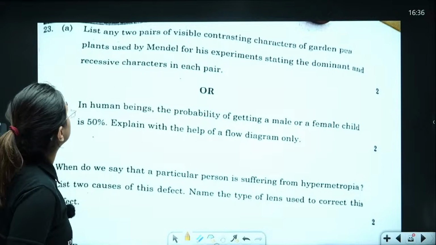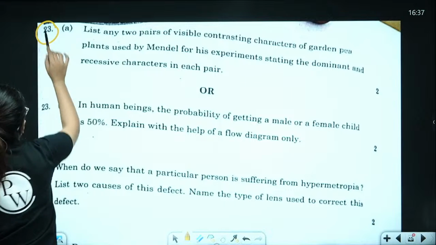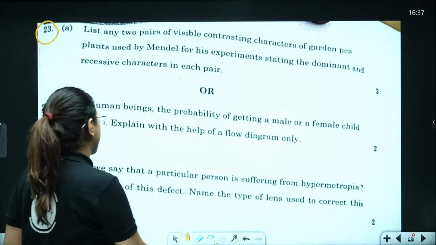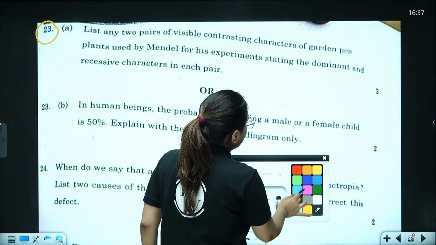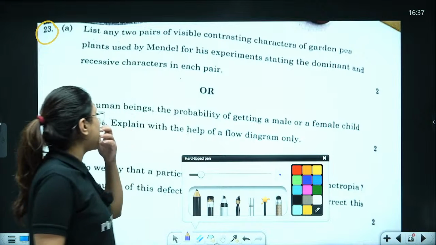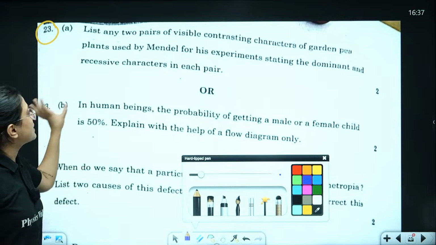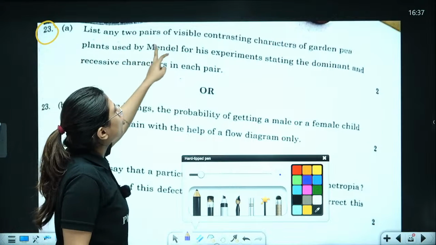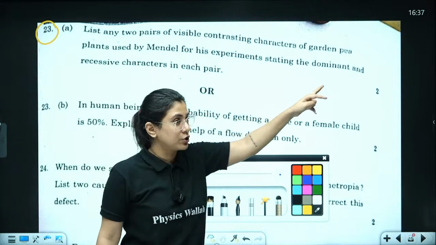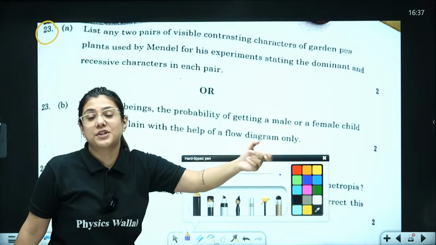Now coming to next one, question number 23. It is divided into two parts, part A and part B. Since it carries 2 marks only, 2 marks each, either you are going to do the A part or the B part. Let's read A part first. List any two pairs of visible contrasting characters of garden pea used by Mendel for his experiment.